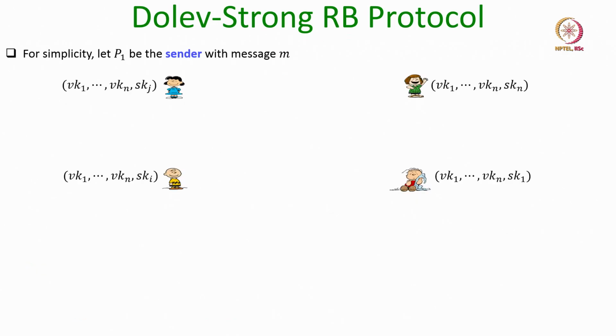Now the remaining rounds of the protocol will be interaction among the parties to identify whether the sender has sent different signed messages to different parties. Namely, for round R equal to 1 to t plus 1, every party P_i does the following in round R.